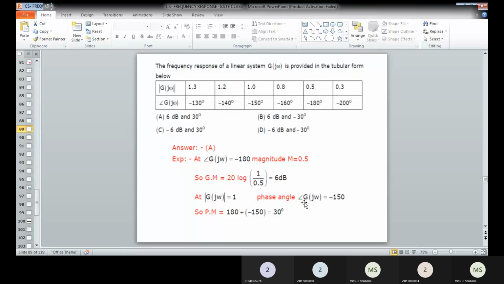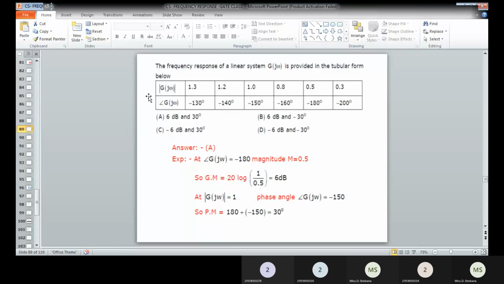Here magnitude 1 is given in the third column. The corresponding phase angle we have to read from the tabular column, and my corresponding phase angle is minus 150. So 180 plus phi GC, where phi GC is minus 150. If you substitute, you get 30 degrees. So the phase margin is obtained as 30 degrees. This is from the polar plot concept. Here the obtained gain margin is 6 dB.